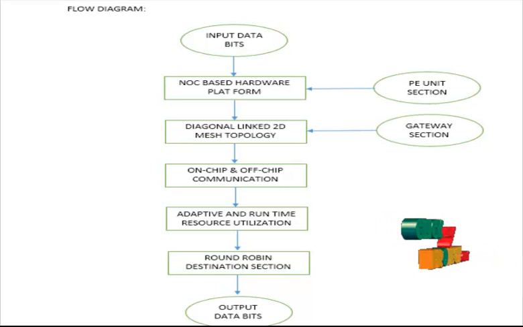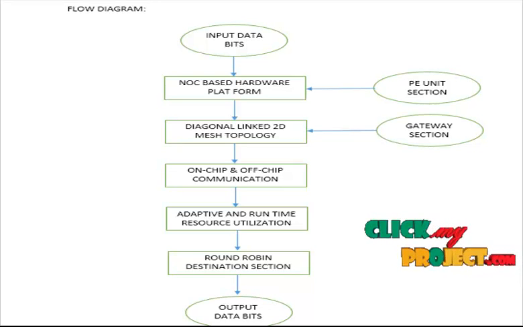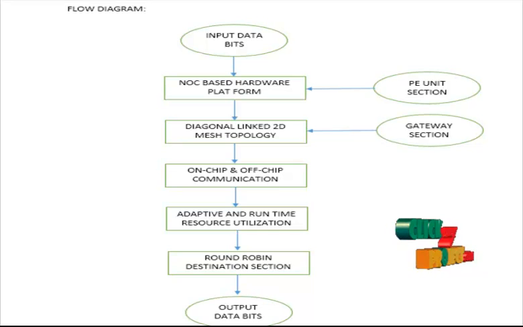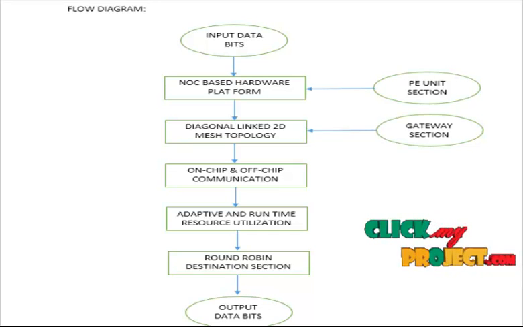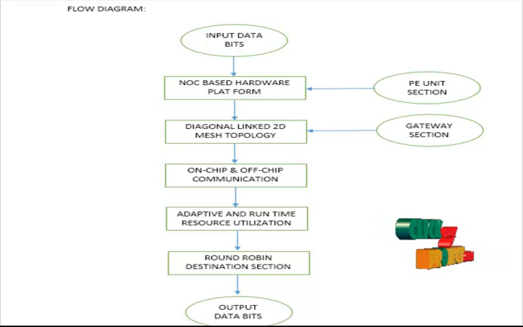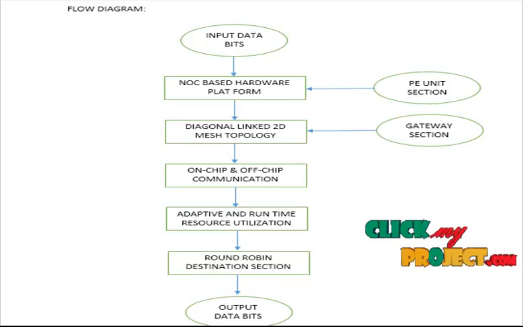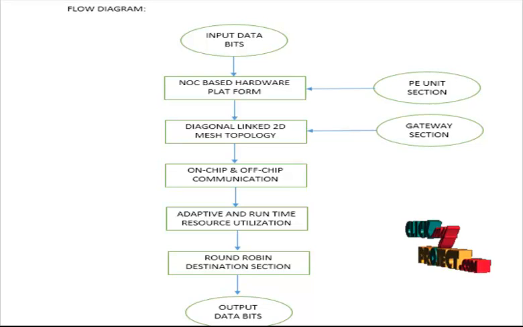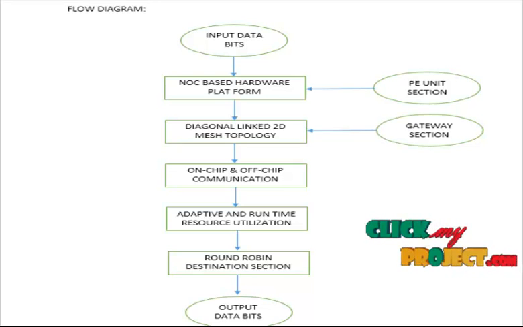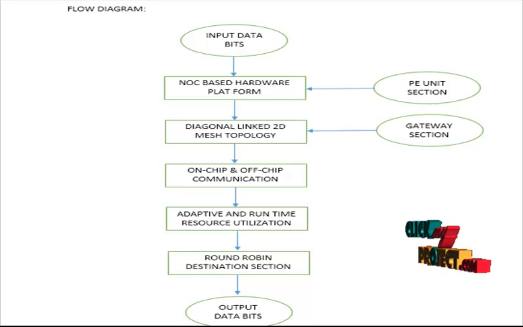Then we focus on adaptive and runtime resource utilization. Adaptive means we establish the path selection based on our required source and column selection process. We update automatically for the overall architecture based on the NOC architecture sections. The runtime resource utilization mainly focuses on path utilization based on our requirement in destination path allocations.